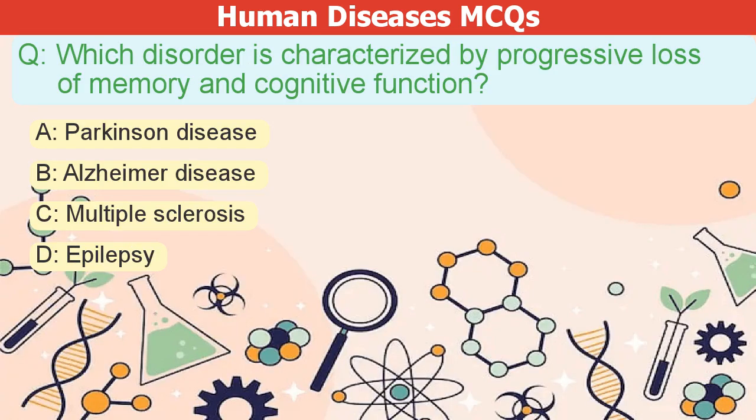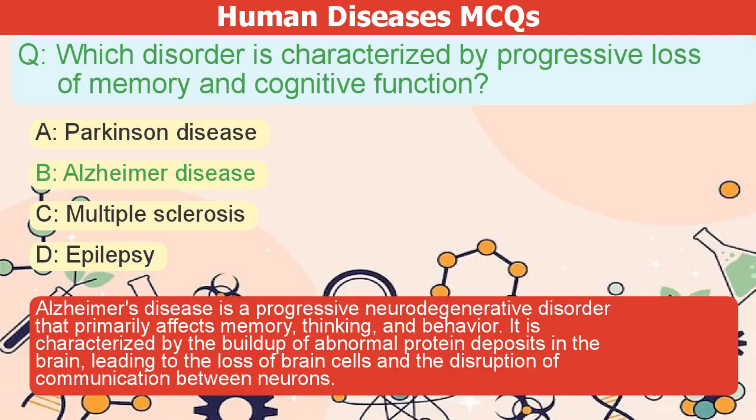Which disorder is characterized by progressive loss of memory and cognitive function? A. Parkinson's disease. B. Alzheimer's disease. C. Multiple sclerosis. D. Epilepsy. The correct answer is B.